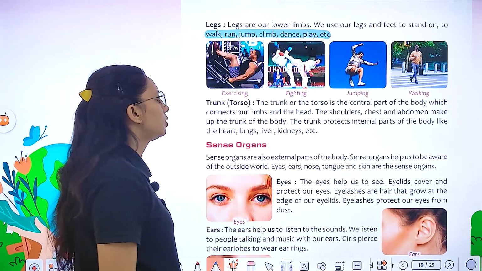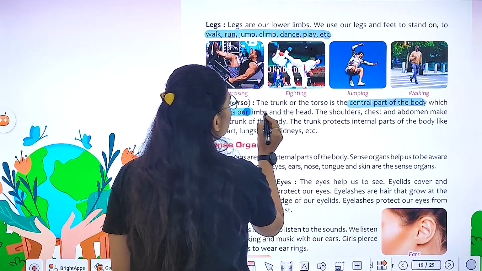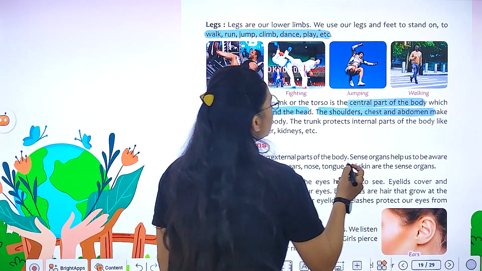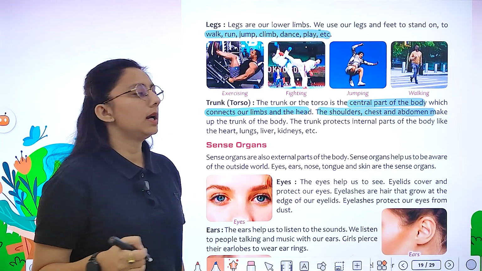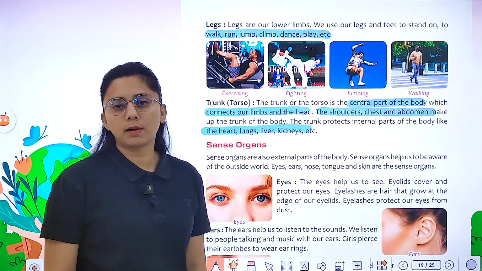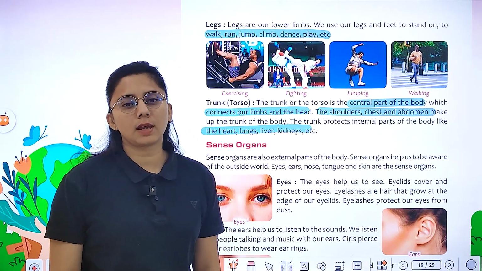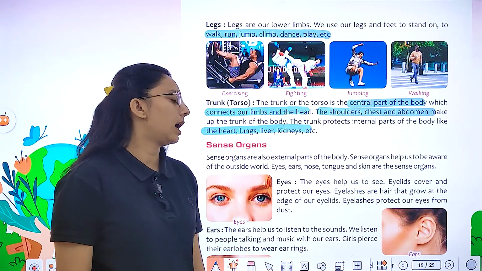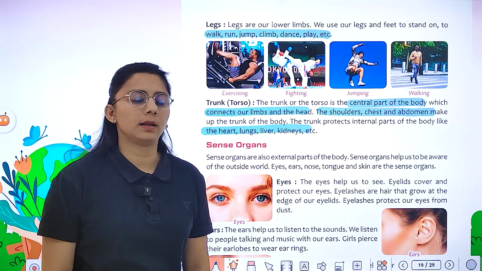Next is torso. It is the central part of the body which connects our limbs and head. Shoulder, chest, abdomen make up the trunk of the body. The trunk, what does it do? It protects the body parts like the heart, lungs, liver, kidney, etc. Next is sense organs. How many sense organs do we have? We have 5 sense organs: eyes, nose, ear, tongue and skin.